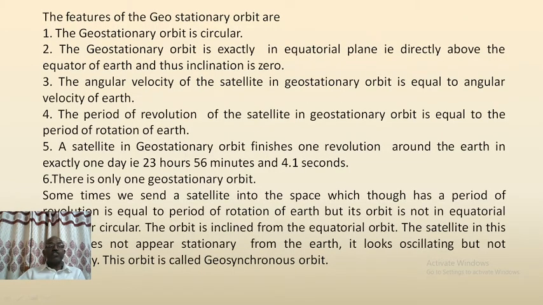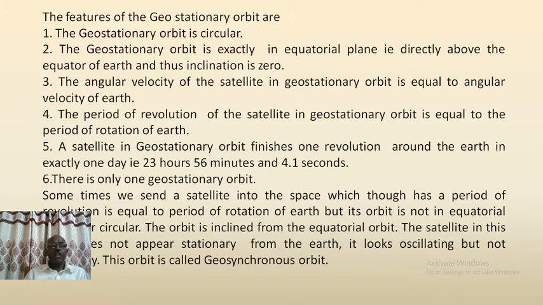The features of the geostationary orbit are: the geostationary orbit is circular. The geostationary orbit is exactly in equatorial plane, that is directly above the equator of Earth, and thus inclination is 0. The angular velocity of the satellite in geostationary orbit is equal to angular velocity of Earth.